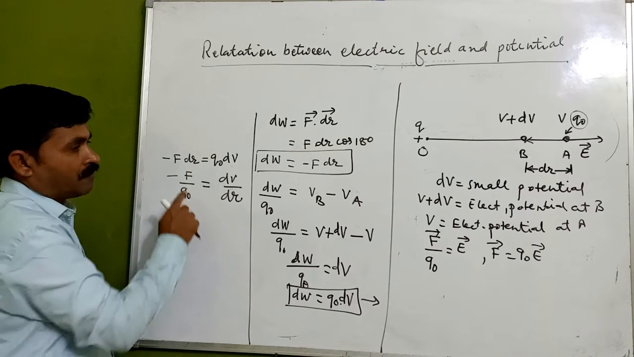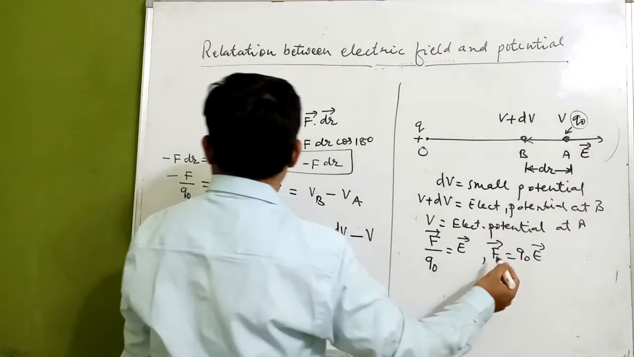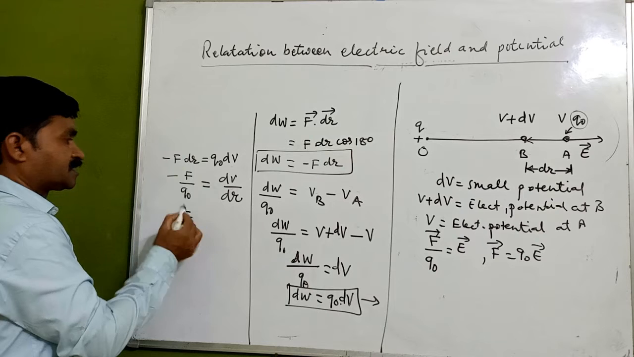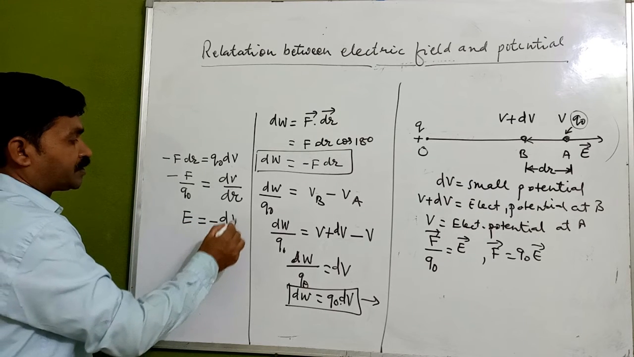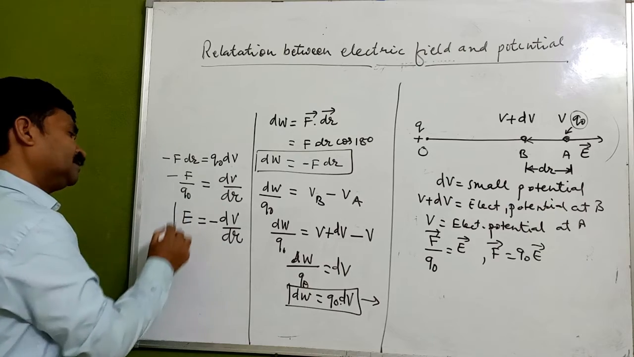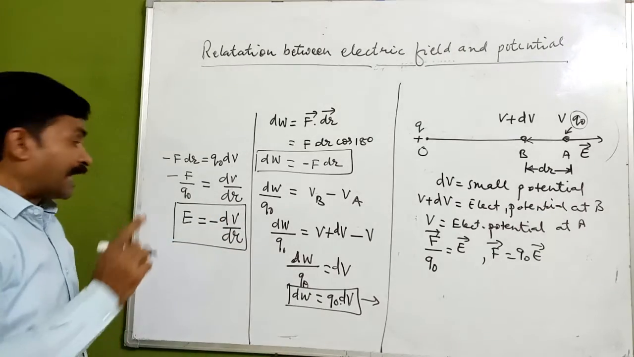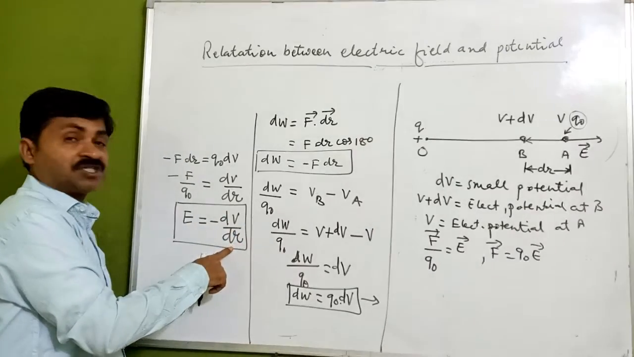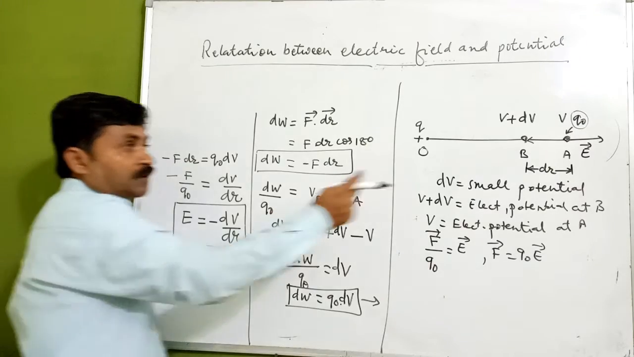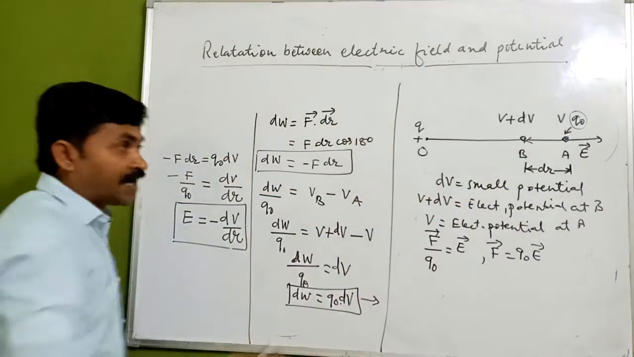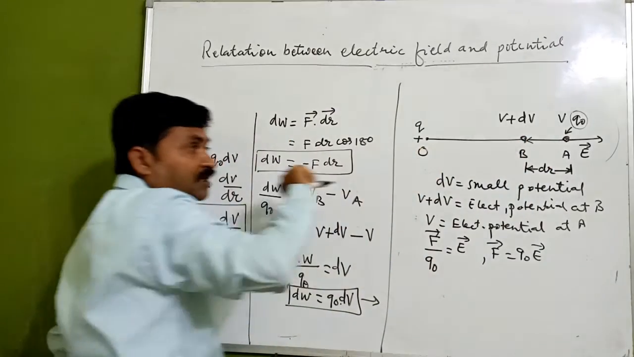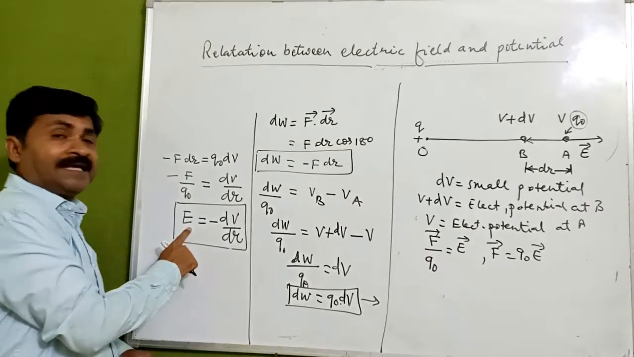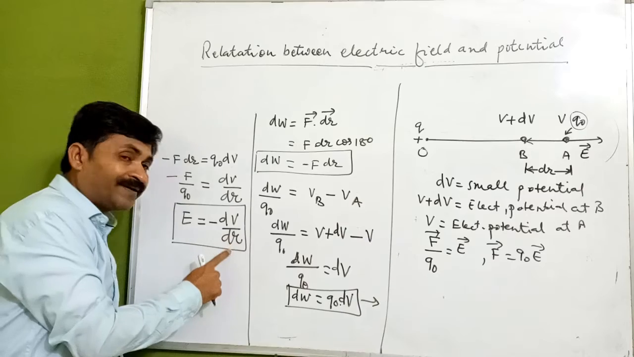Now what is F upon Q naught? F upon Q naught is the electric field. So electric field will be equal to minus dV upon dr. We have now got the relation between electric field and electric potential. Here we are getting a relation with respect to distance. Electric potential is changing with respect to distance, and as we are moving in this direction, the electric field is in this direction. So what we have got is E equals minus dV upon dr.